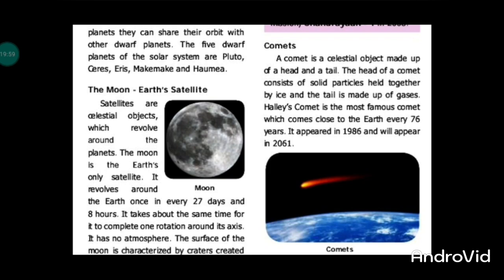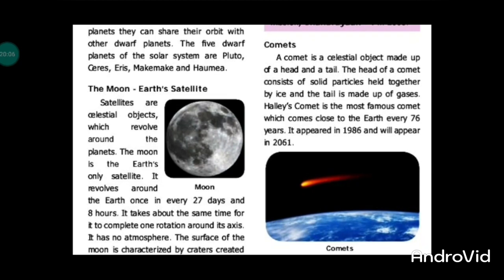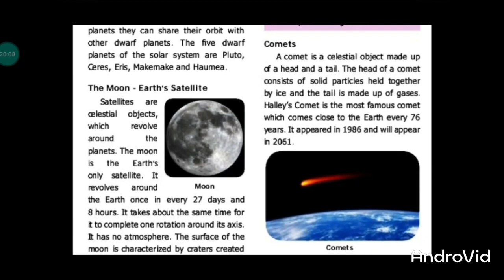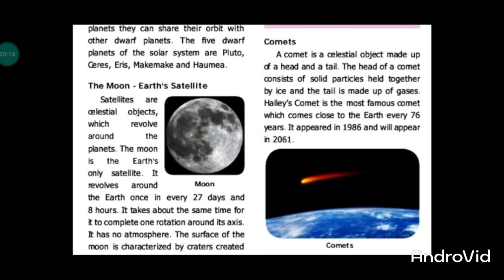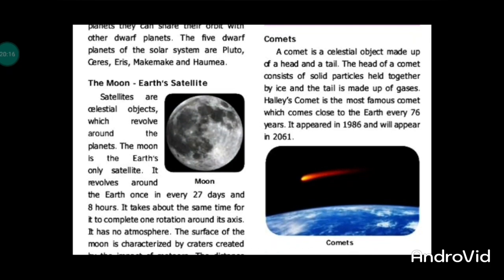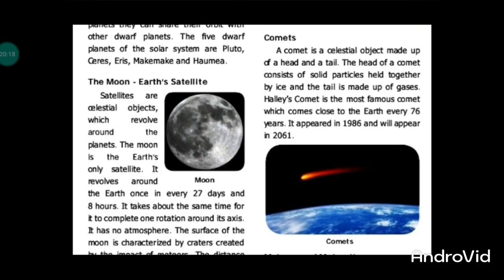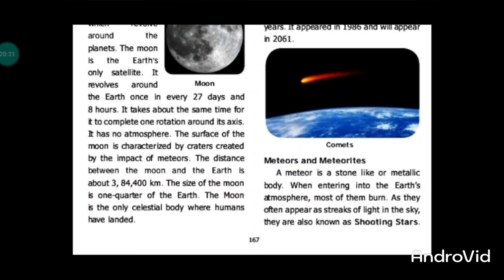Comets have a head and tail. The head is made up of solid ice, the tail is made up of gas. Halley's comet is the most famous comet, which comes close to the Earth every 76 years. It last appeared in 1986 and will appear in 2061. Meteors and meteoroids are nothing but stones or metallic bodies.